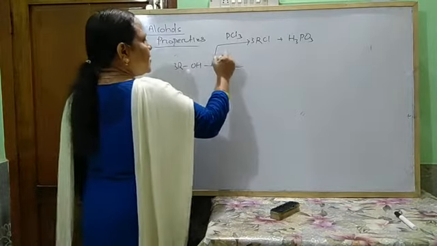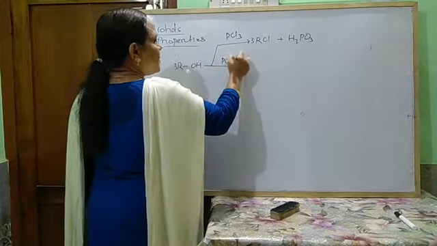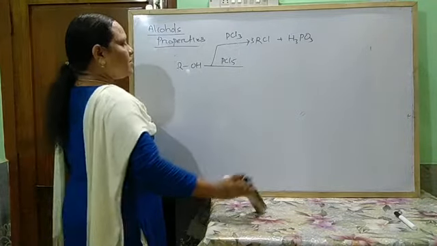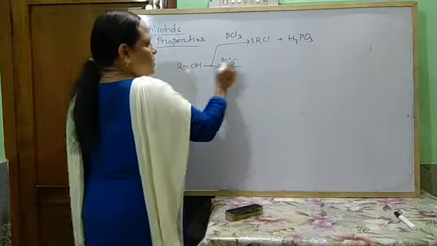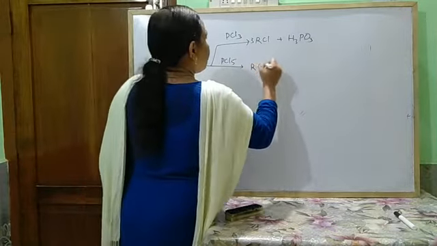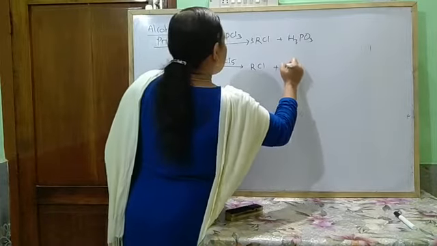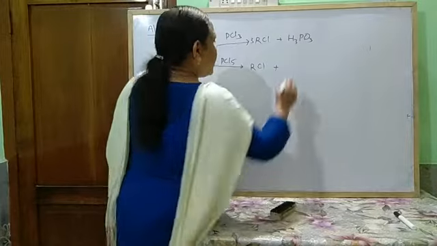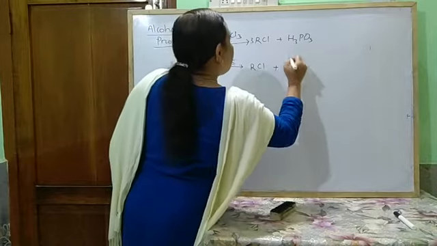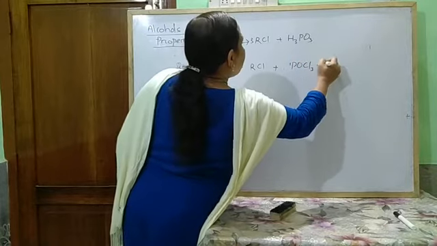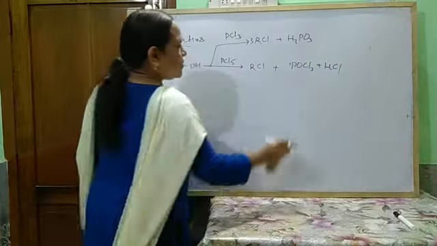When it reacts with phosphorus pentachloride, you take only 1 mole, 1:1, and it forms alkyl chloride, phosphoryl chloride and hydrochloric acid.